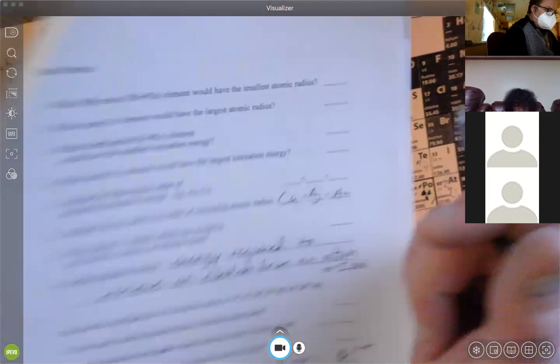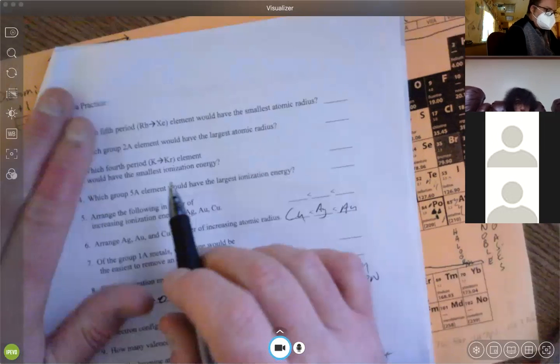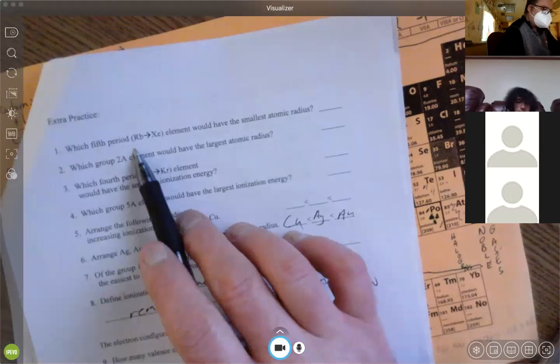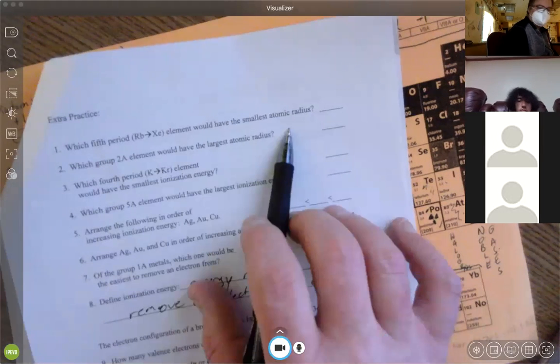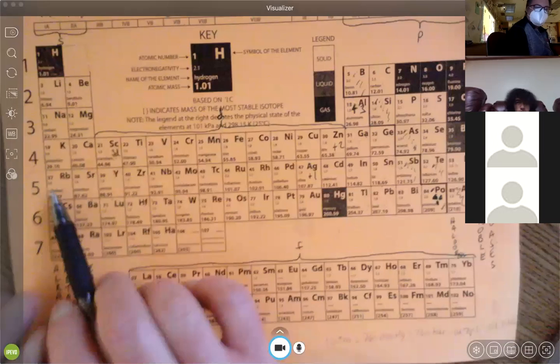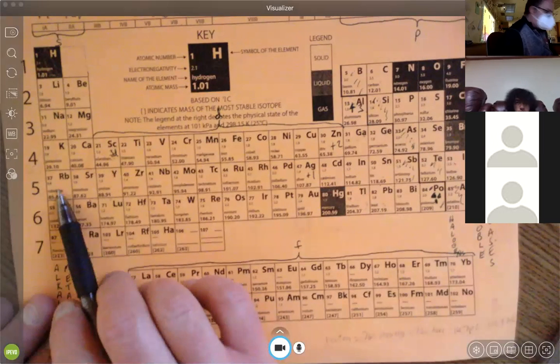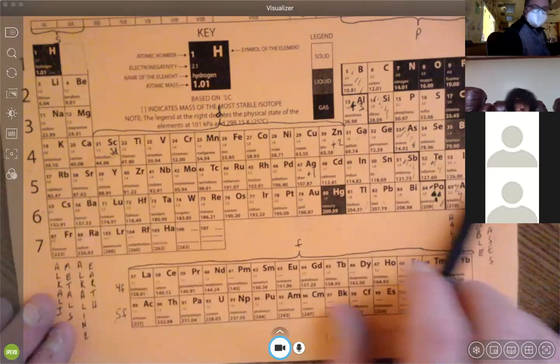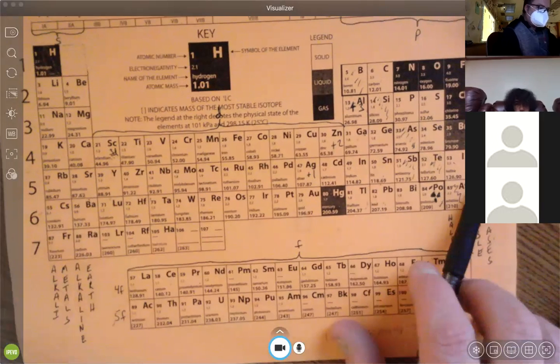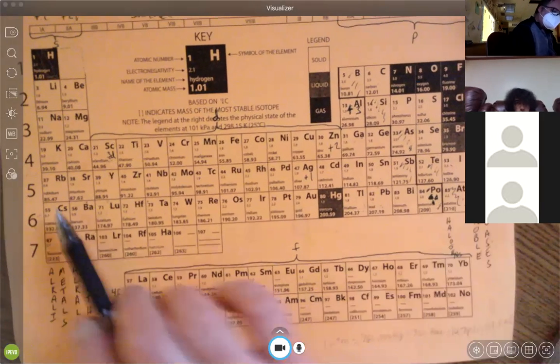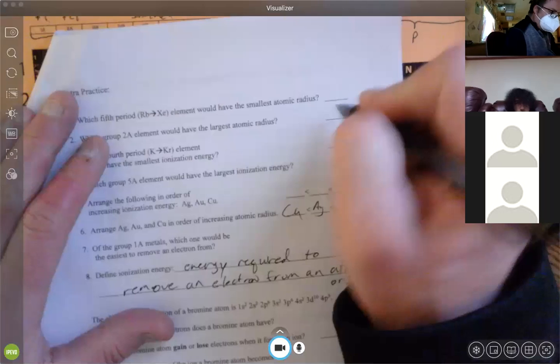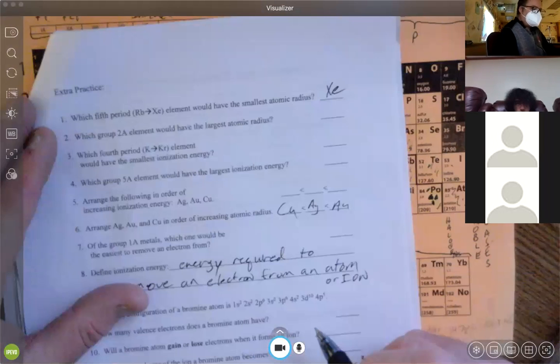When it comes to periodicity, which 5th period element has the smallest atomic radius? So we find the 5th period. We have rubidium, which would be the largest, and we have xenon, which would be the smallest, because as we go across, the nuclear charge pulls the electrons in closer. Which 2A element would be the largest?